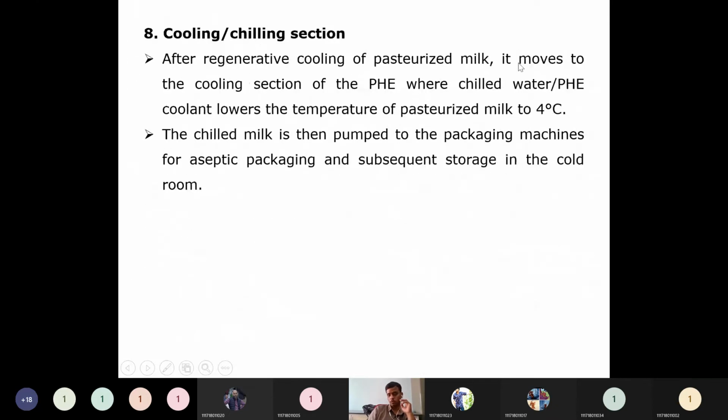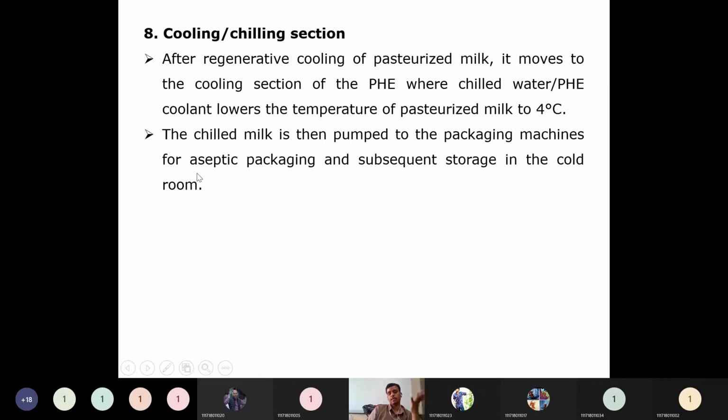Okay, chilled water in the plate heat exchanger cools the pasteurized milk to 4 degrees centigrade. What happens then? The chilled milk is then pumped to the packaging machine for aseptic packing, or airtight packing, and subsequently storage in the cold room.